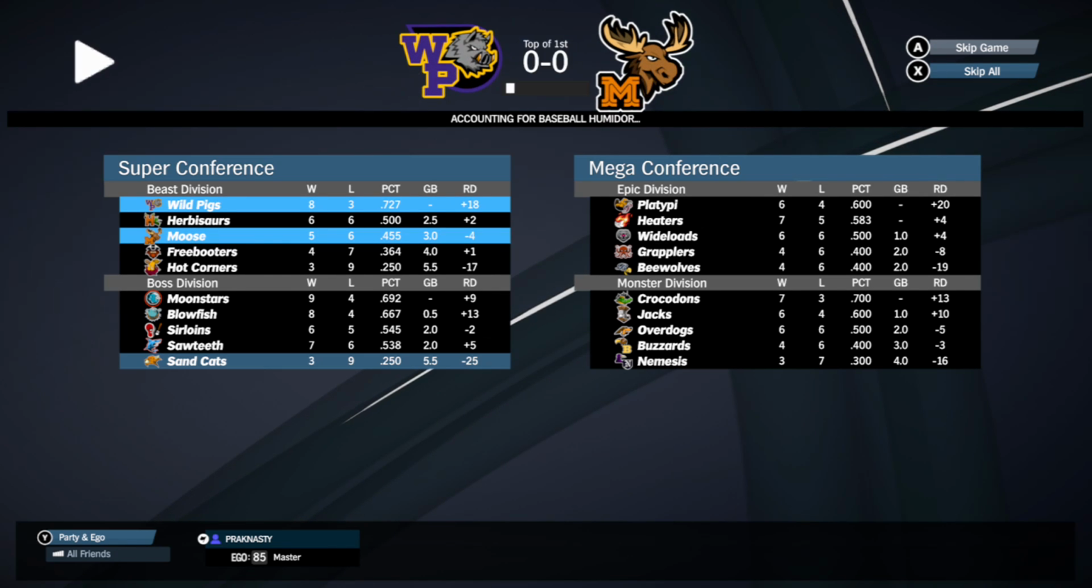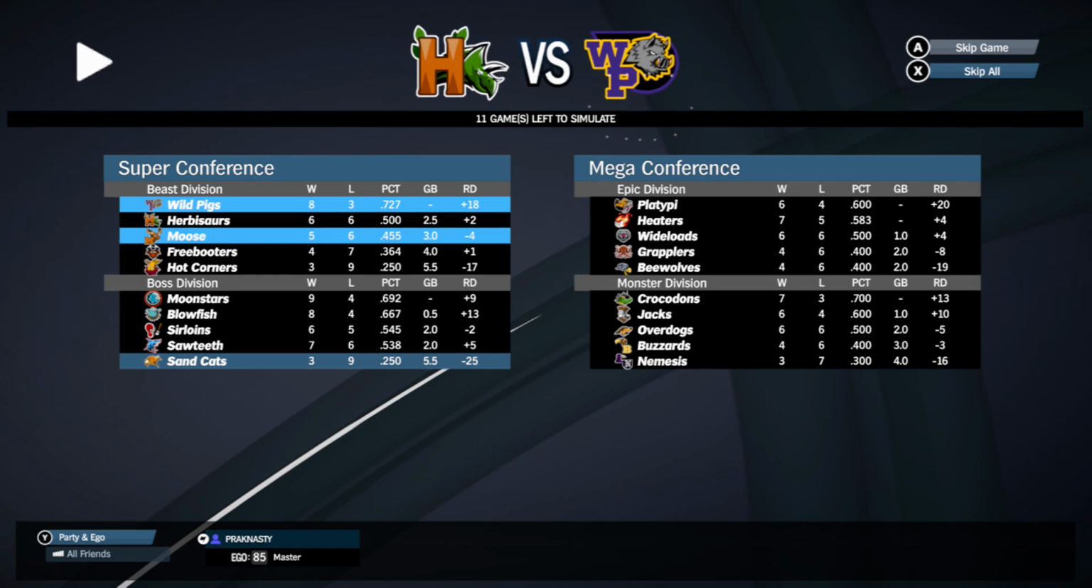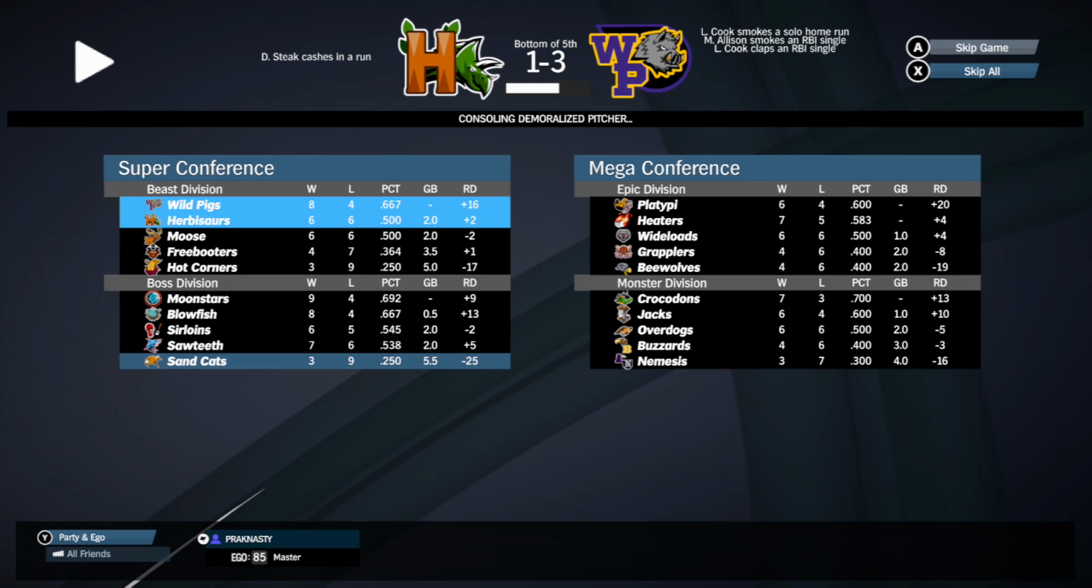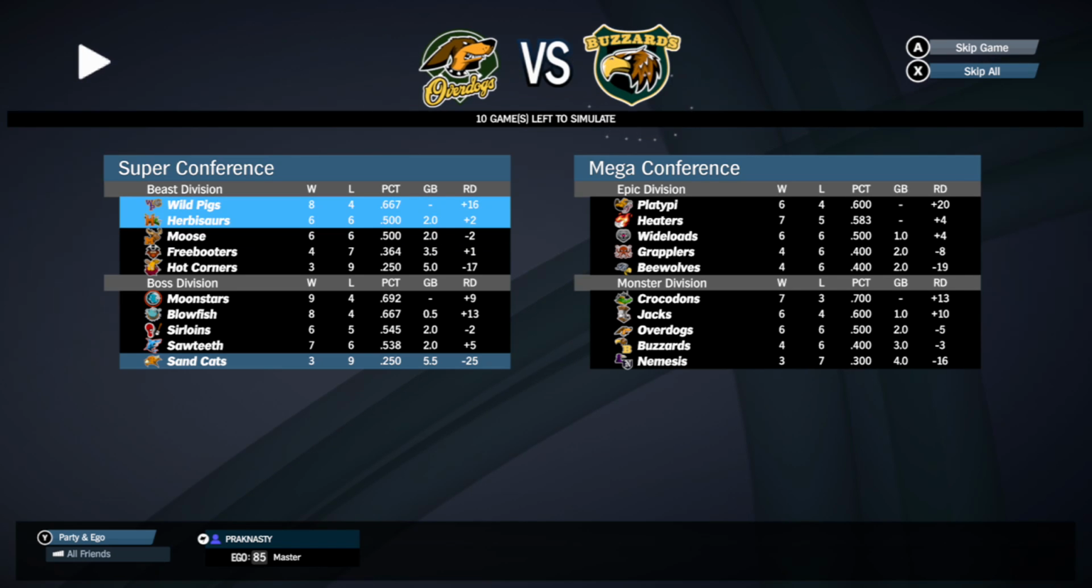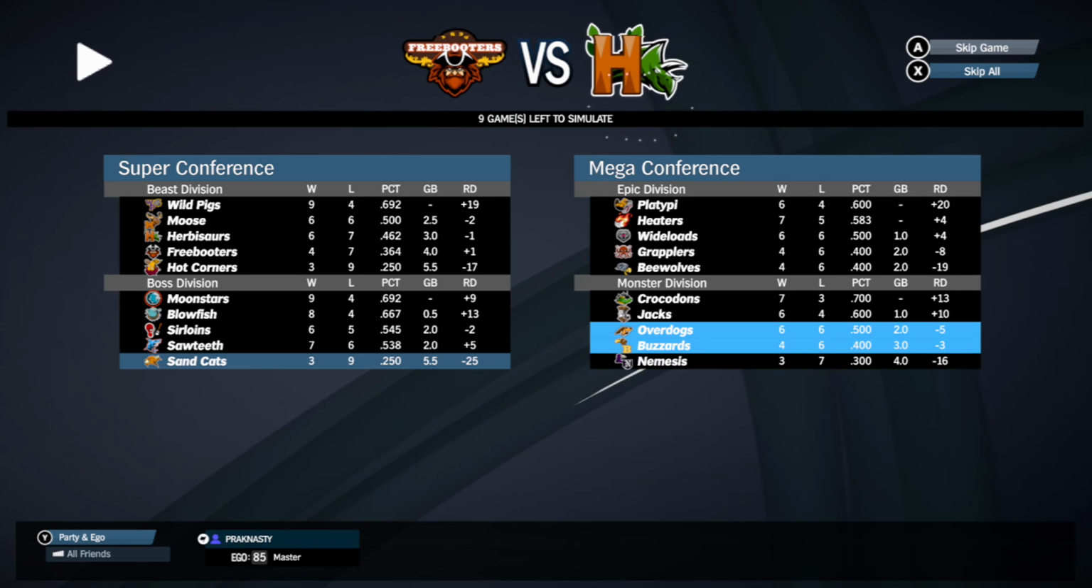Wild Pigs crushed the Moose 12-0. Jesus Christ, that's pretty bad. Then they're playing them again immediately afterwards, and the Moose rally to win 8-6. Nice, good for them to bounce back. Wild Pigs, though, beat the second place Herbisaurs 5-2, extending their division lead. Buzzards beat the Overdogs 4-2.